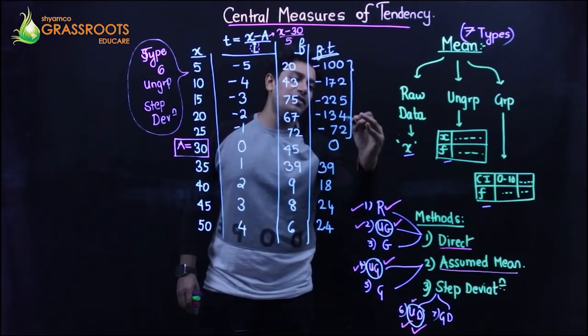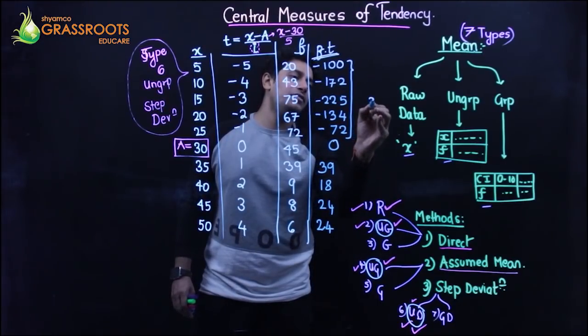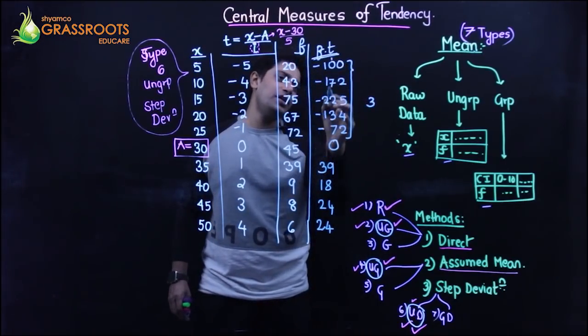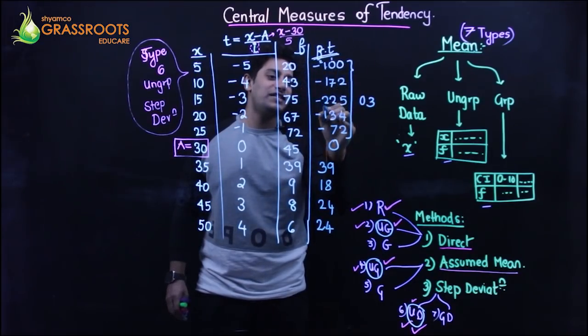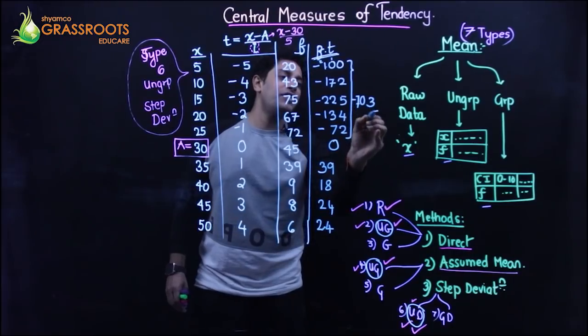So 2 and 5 and 4 and 2. 9, 11, 13. Carry forward 1. 7, 8, 10, 20. Carry forward 2. 2, 3, 4, 5, 6, 7. Minus 703.